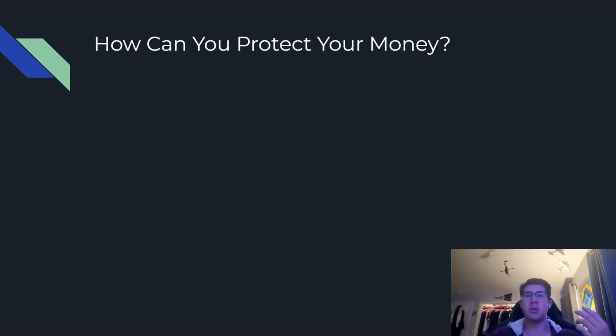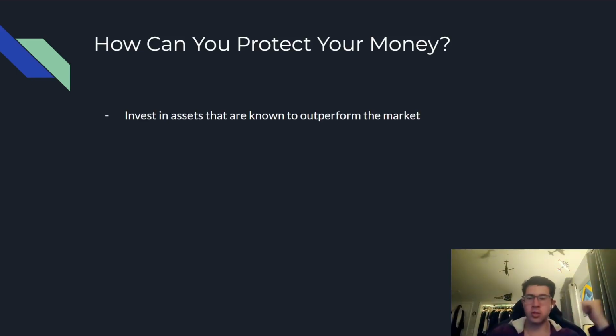Now, how can you protect your money against inflation? Well, the first thing is to invest in assets that are known to outperform the market. So maybe you can invest in some real estate. You can invest in some growth stocks. You can maybe invest in some options, whatever you want.